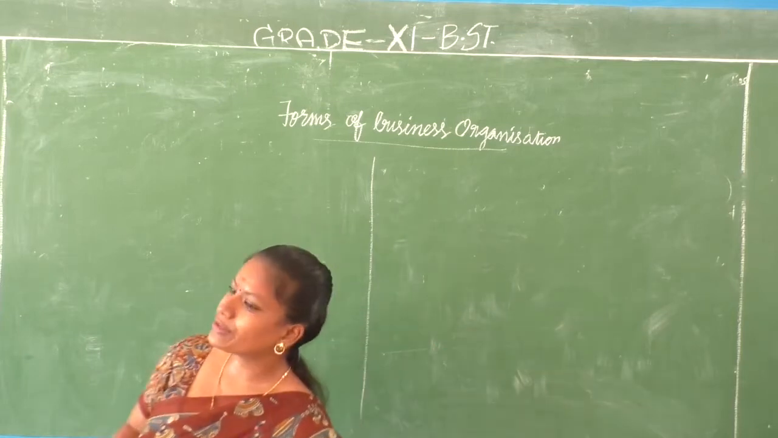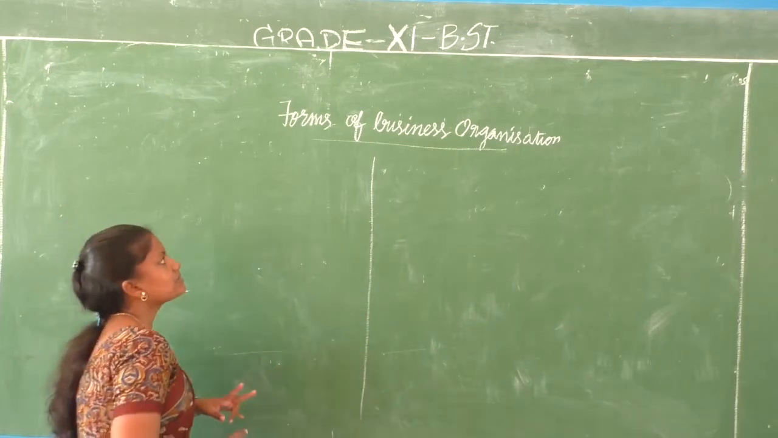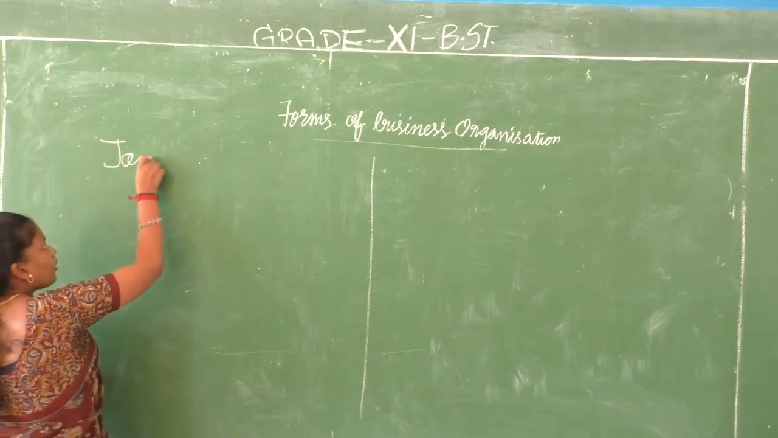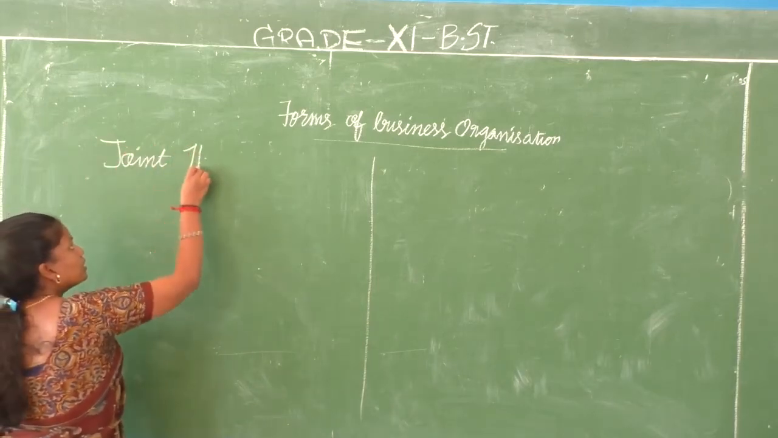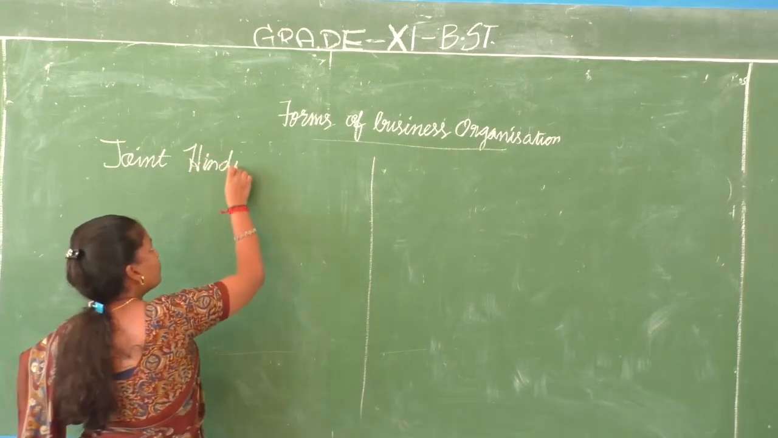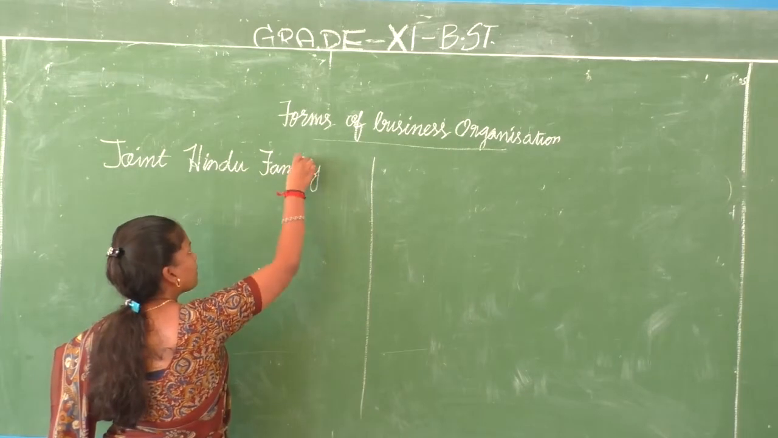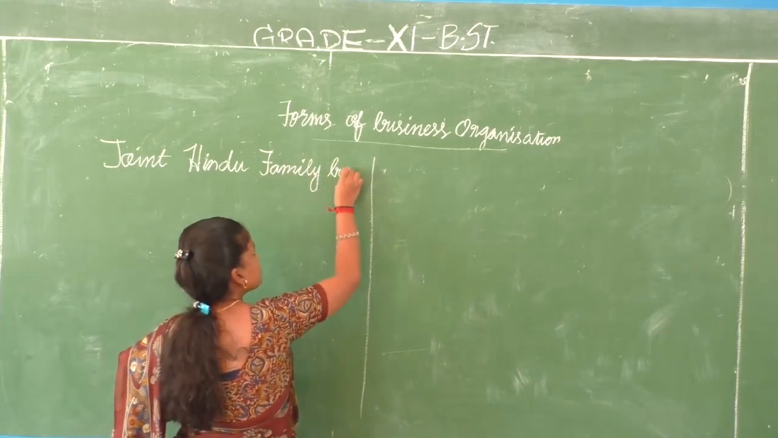Now we are going to discuss the second form of business organization, which is called the joint Hindu family business.